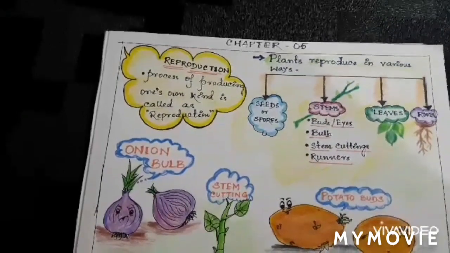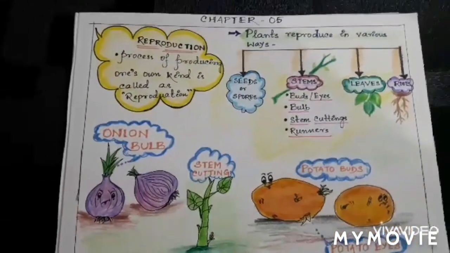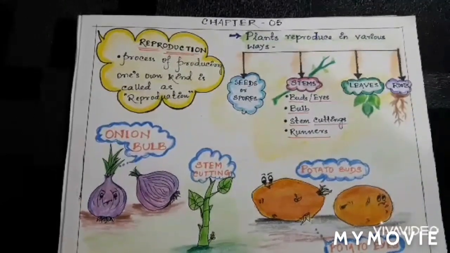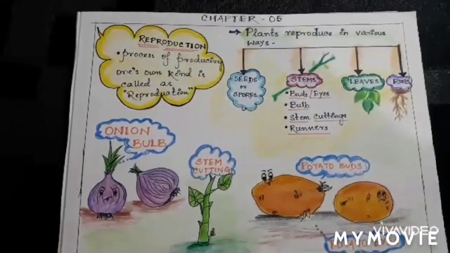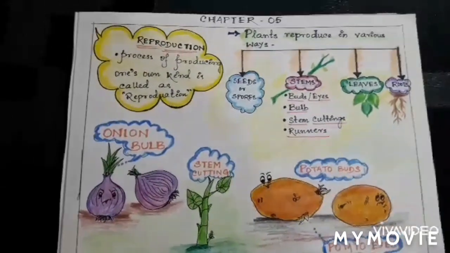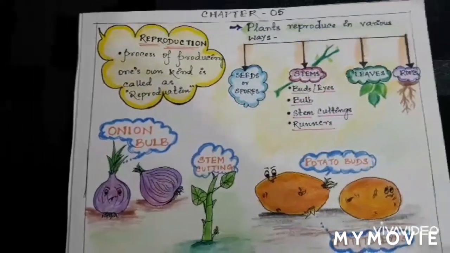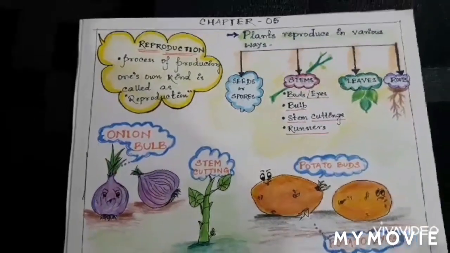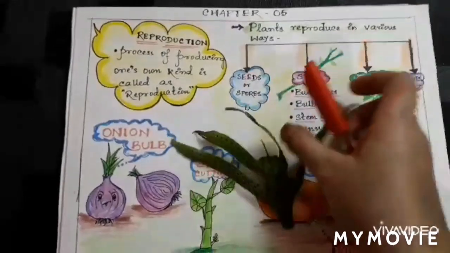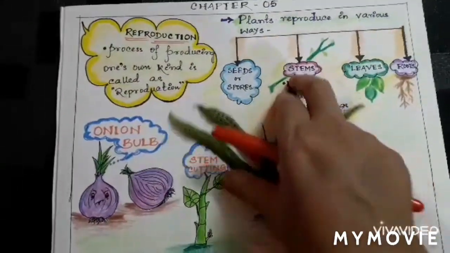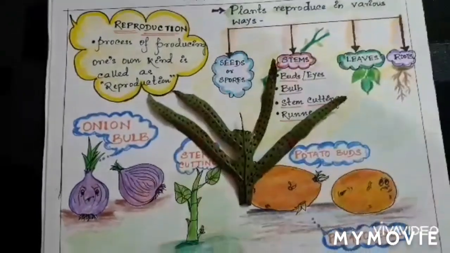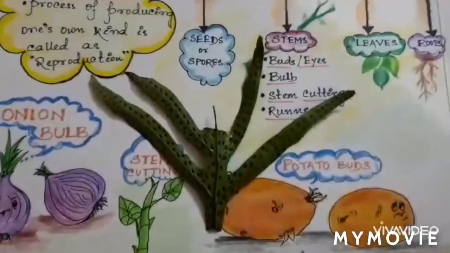Now children, to make it clearer, I have got a leaf of a fern plant having spores in it. Do you want to see? Yes. Now wait, I am showing you. Children, this is a little bent because I have kept it under water, so it is a little wet also. Just see.